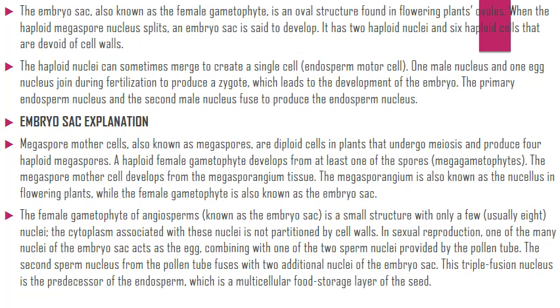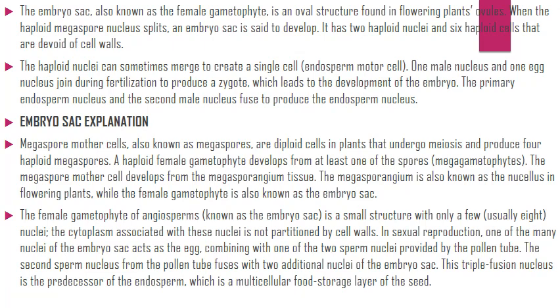In sexual reproduction, one of the many nuclei of the embryo sac acts as the egg, combining with one of the 2 sperm nuclei provided by the pollen tube. The second sperm nucleus from the pollen tube fuses with 2 additional nuclei of the embryo sac.